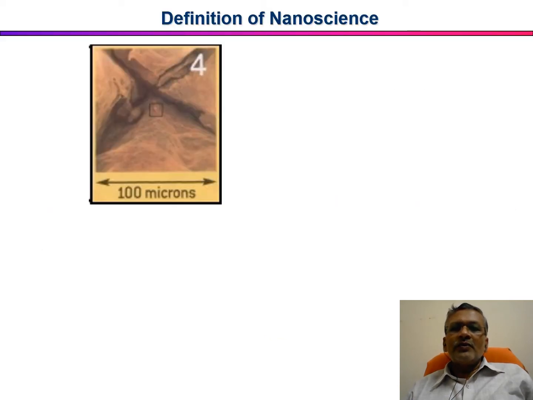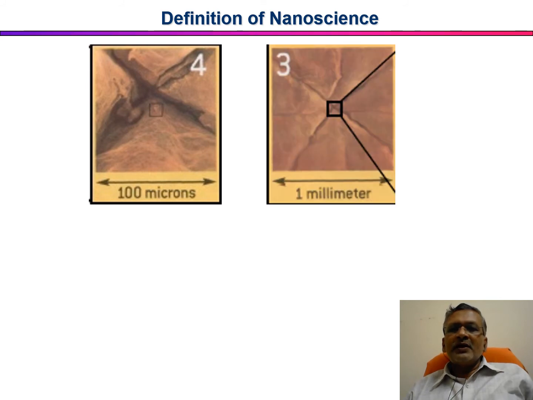Now, can you guess what this figure may be? It is the palm seen on a scale of 100 microns. Again, this is a palm, at a higher range of about 1 millimeter scale.